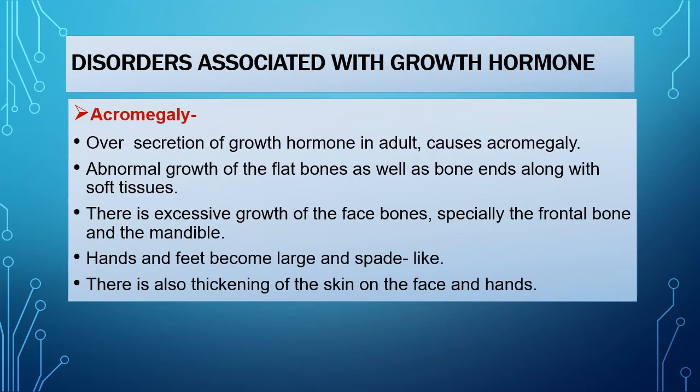Next is acromegaly. Oversecretion of growth hormone in an adult causes acromegaly. In this case, there is abnormal growth of flat bones as well as bone ends along with the soft tissues, and excessive growth of the face bones, especially the frontal bone and the mandible. The hands and feet become large and spade-like, and there is also thickening of the skin on the face.